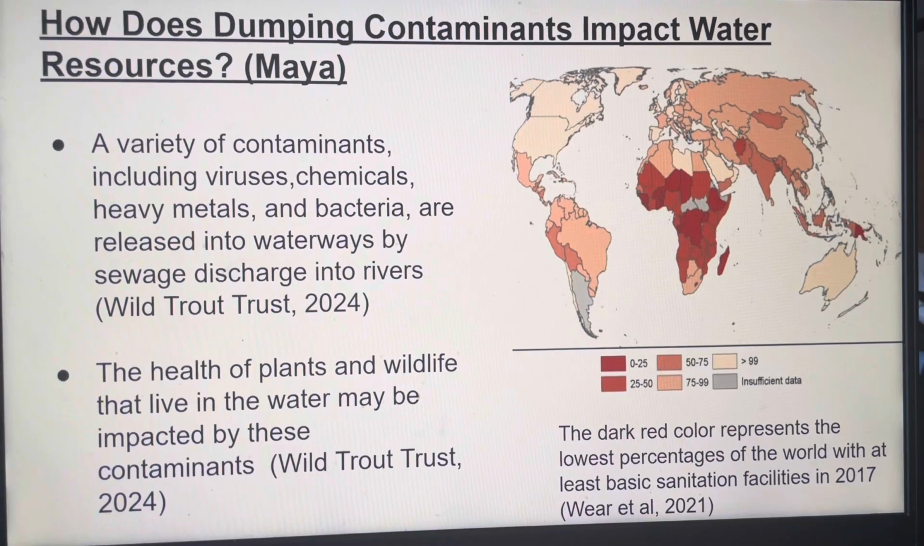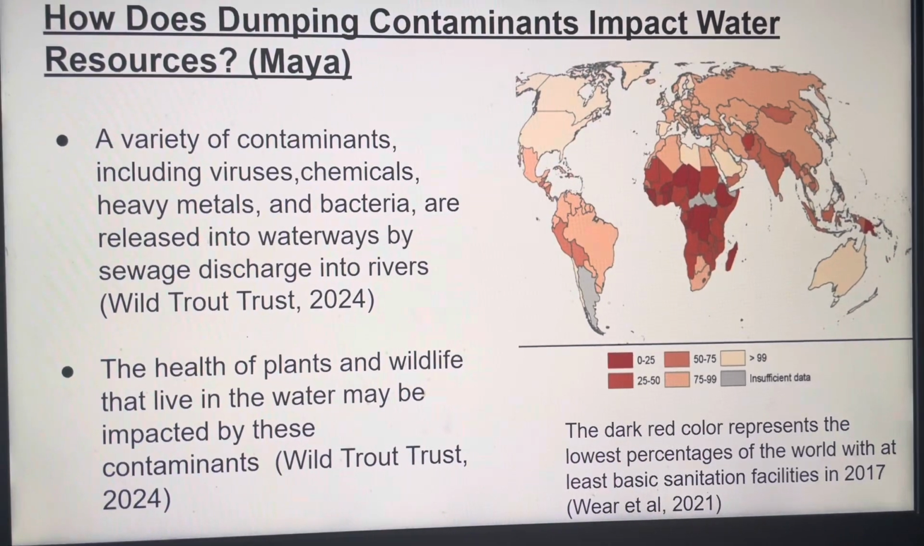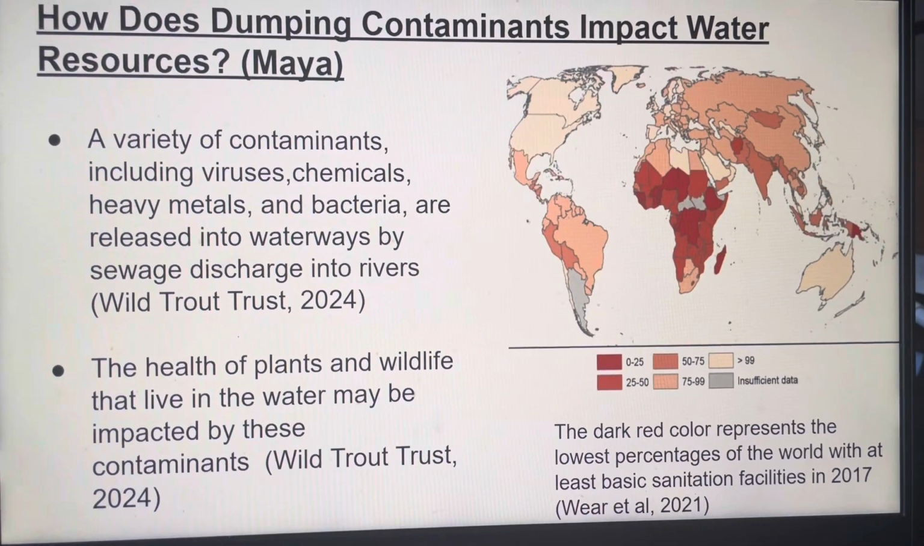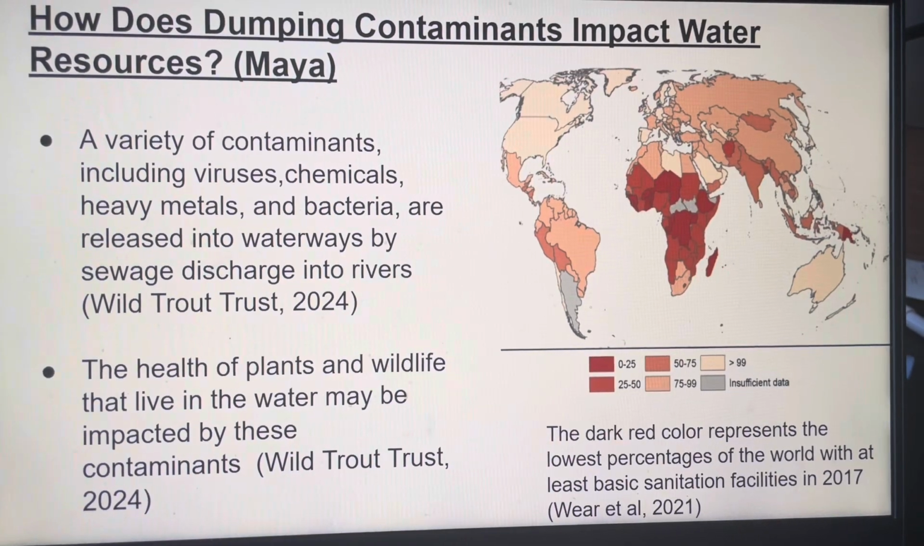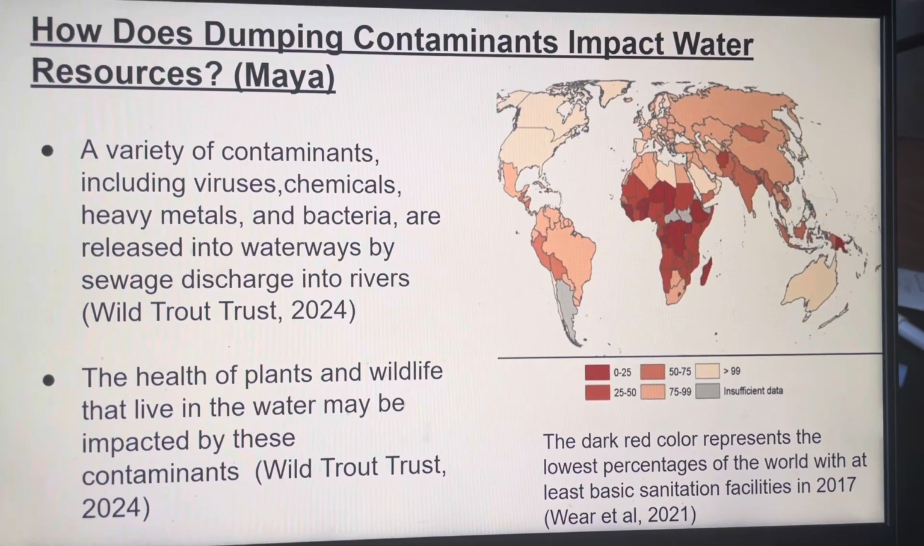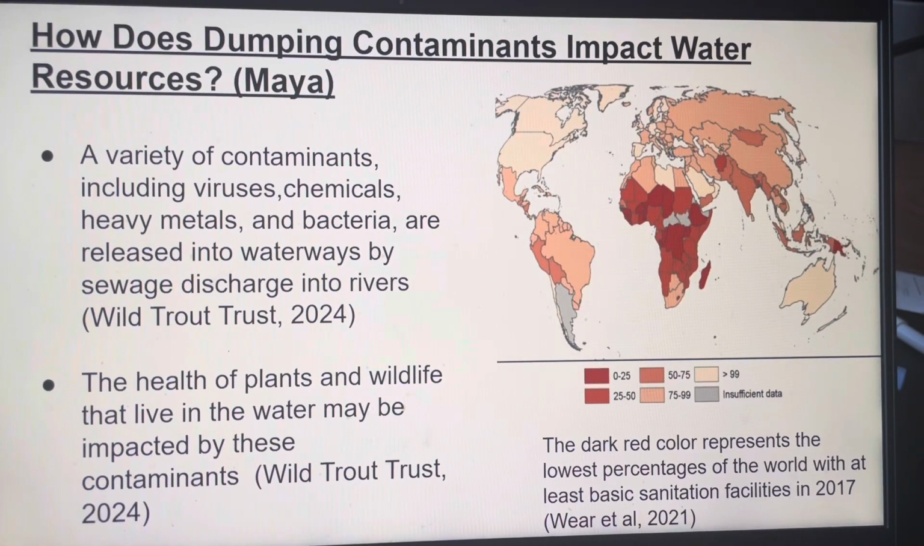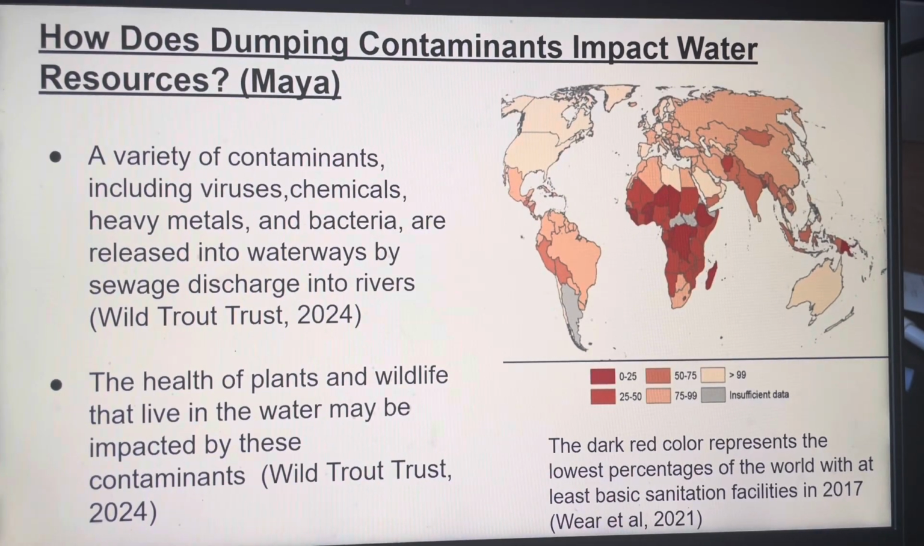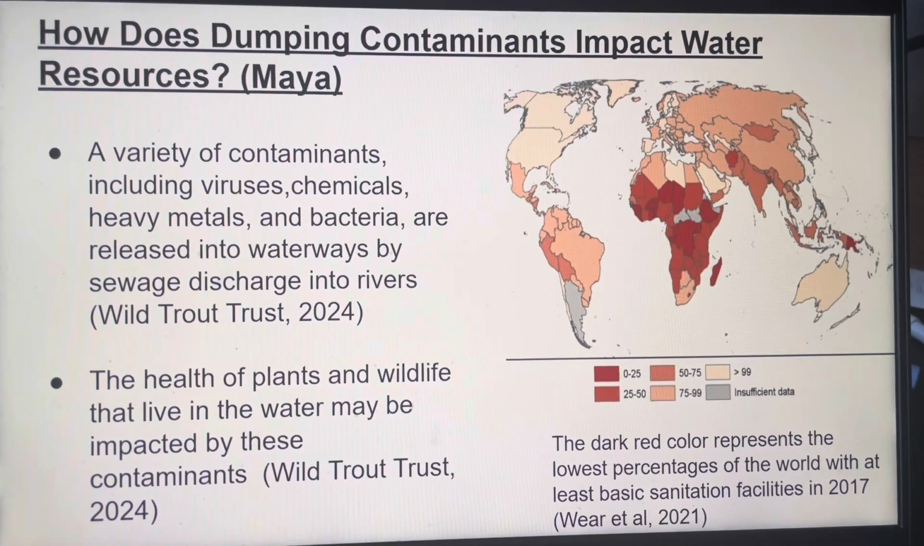A variety of contaminants, including viruses, chemicals, heavy metals, and bacteria, are released into waterways by sewage discharge into rivers. The health of plants and wildlife that live in the water may be impacted by these contaminants.